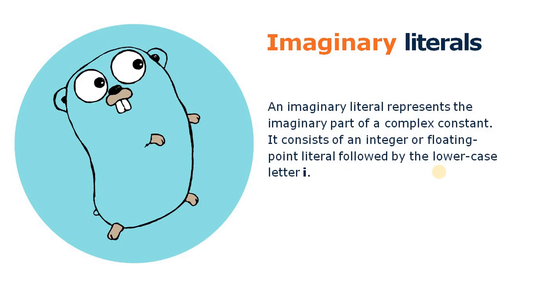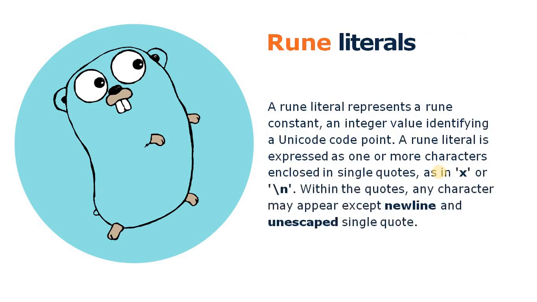We need to mention the i letter at the end of an imaginary number to assure the compiler that it is an imaginary literal. We will discuss those practically as well. Let's read about those before moving to the practical part.